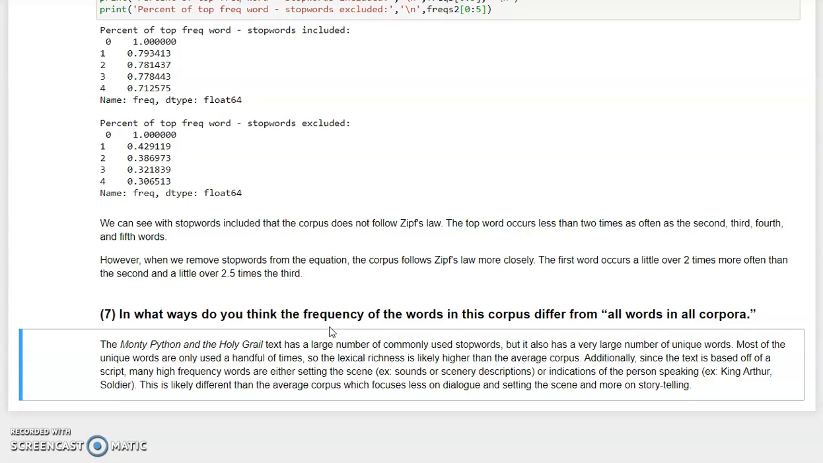Additionally, since the text is based off of a script, a lot of the text within it is either setting a scene, so for example, sounds like clop or thunder or wind, or indications of a person speaking. So this is likely a lot different than the average corpus, which focuses less on the dialogue and setting the scene and more on storytelling.